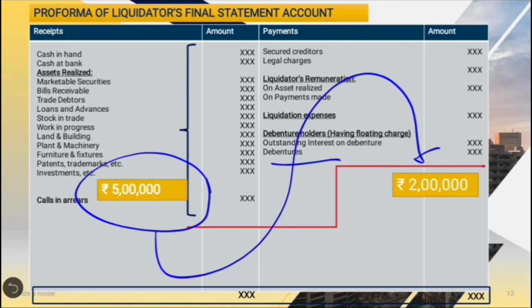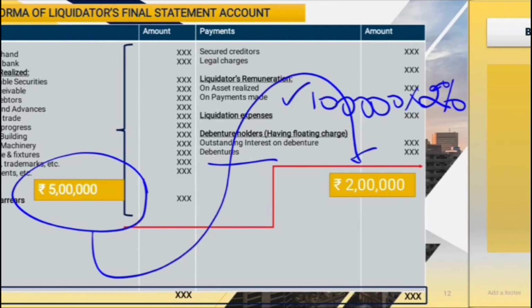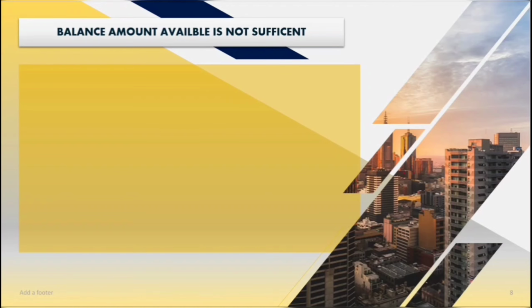In this case, liquidator remuneration based on unsecured creditors has to be calculated with the formula: amount to be paid to unsecured creditors into the rate of commission. Suppose the rate of commission is 2%, then the liquidator's remuneration will be 1 lakh into 2%. In certain cases, amount available to pay unsecured creditors may not be sufficient.